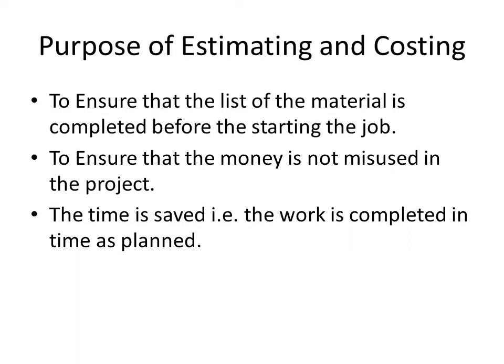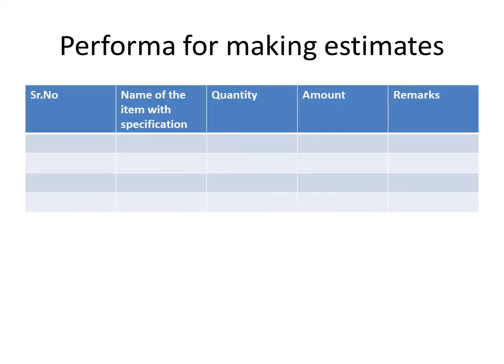Why is it important? What is the purpose of estimating and costing? Firstly, to ensure that the list of the material is completed before starting any project. The second is that the money should not be misused in the project. If we have done the estimating and costing before starting any project, then there are very few chances that the money could be misused. Third, time is saved because everything is planned before starting the project, so time is saved in this process.